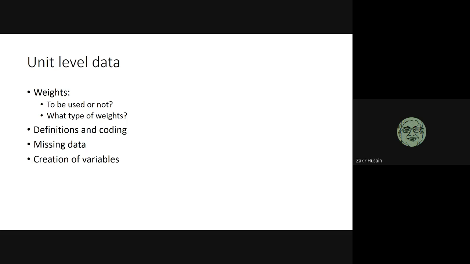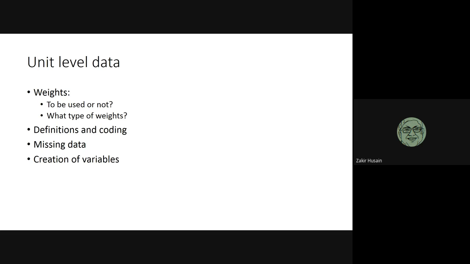What type of weights? For instance, data will allow you to use 3 types of weights. Frequency weights, probability weights, and there's an inverse probability, I think. Analytical weights.